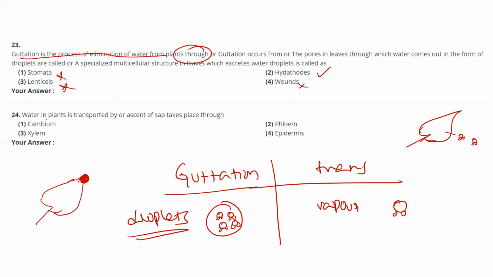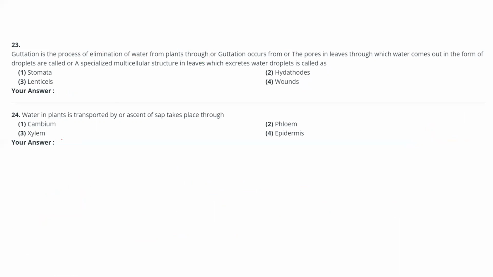Sorry, this question we had forgotten. Question 24: water in plants is transported by xylem. That is a straight question.